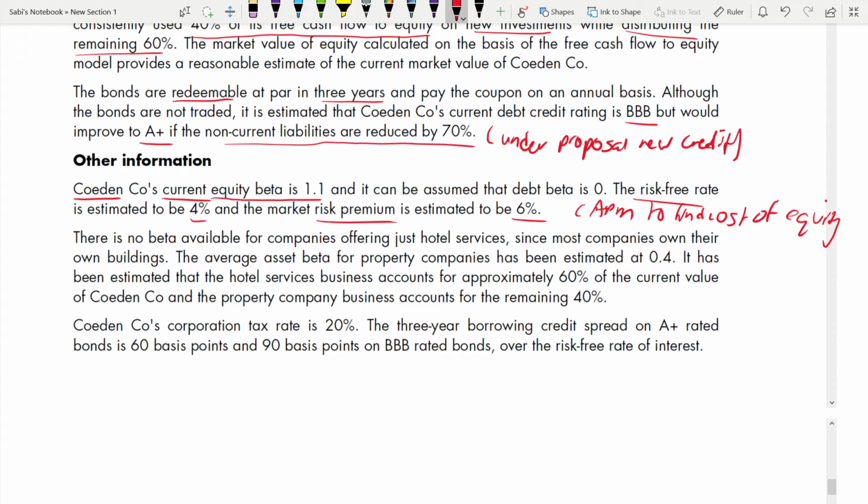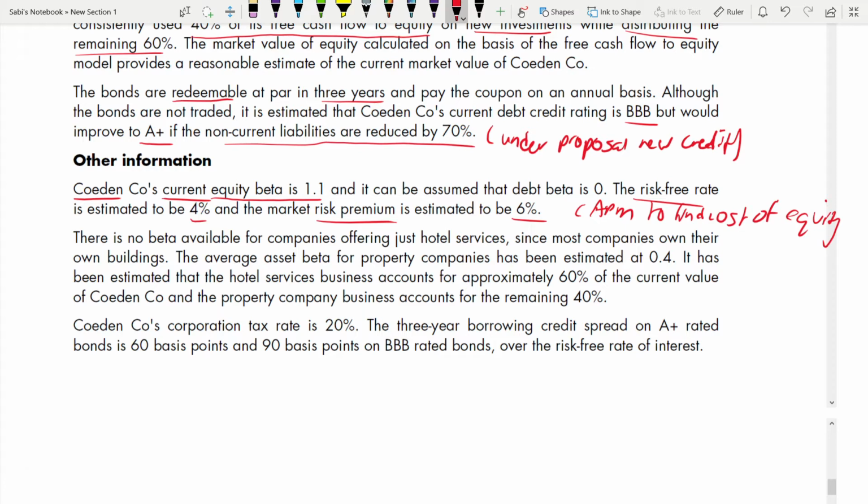Now coming to the second para, there is no beta available for companies offering just hotel services. Now read this sentence line by line because most of the students struggle in this part. The second para, understanding is very important. If you understand it in a wrong way, you are exactly going in a wrong direction. Yes, technically you are doing correct things. You are using the right information, the right formulas and all. But it is wrong. If your interpretation is wrong, everything goes wrong.